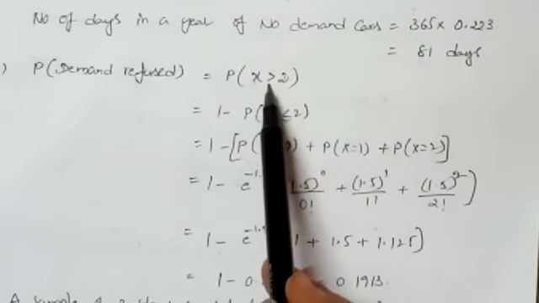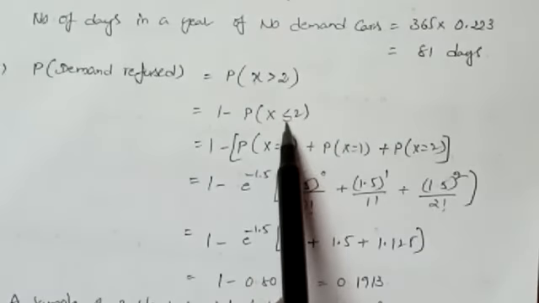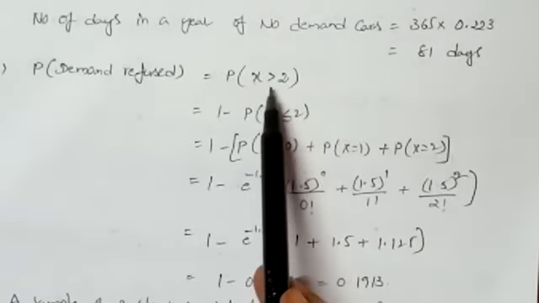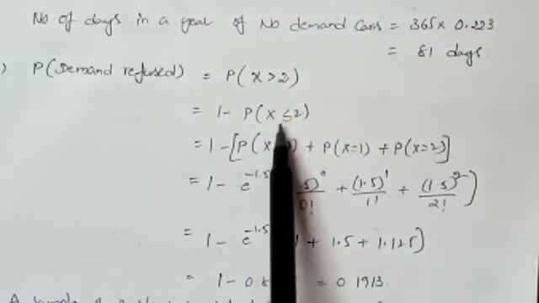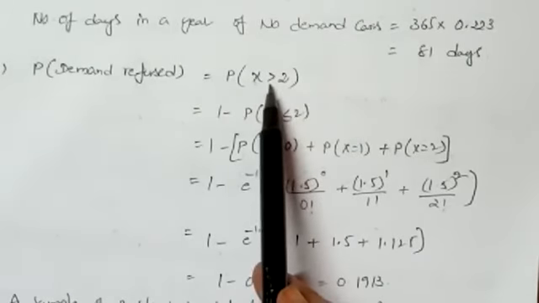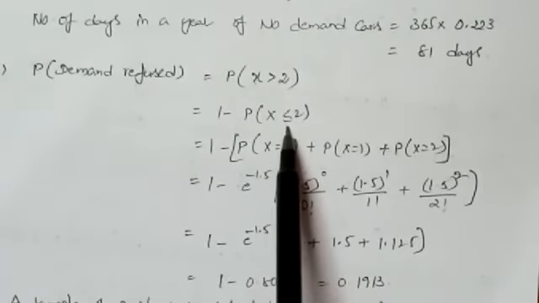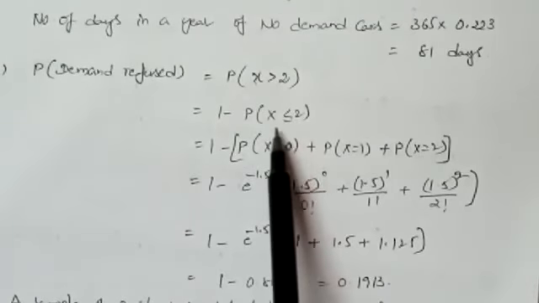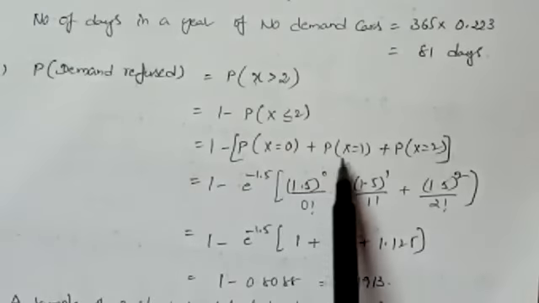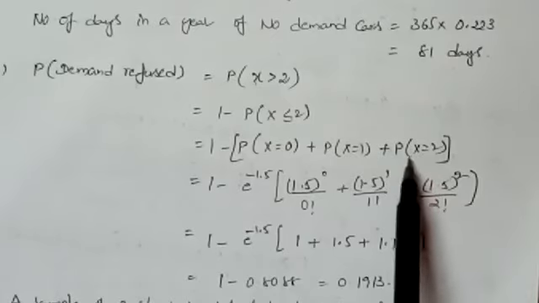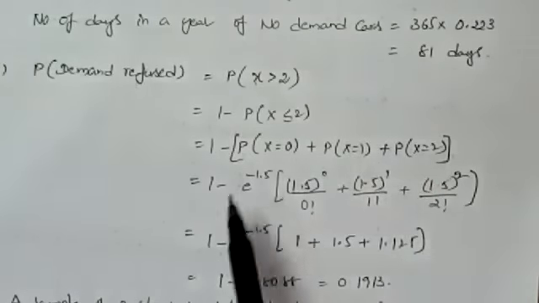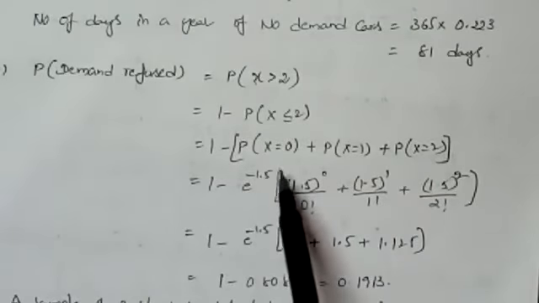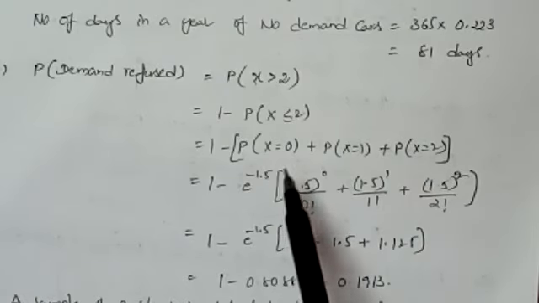If it is greater than, you cannot keep equality there. If you don't have equality there, you should keep equality in the complement case. So 1 minus p of x less than or equal to 2. That means how many cases for x? x is equal to 0, x is equal to 1 and x is equal to 2. So 3 cases. Again you substitute those x values in the formula.